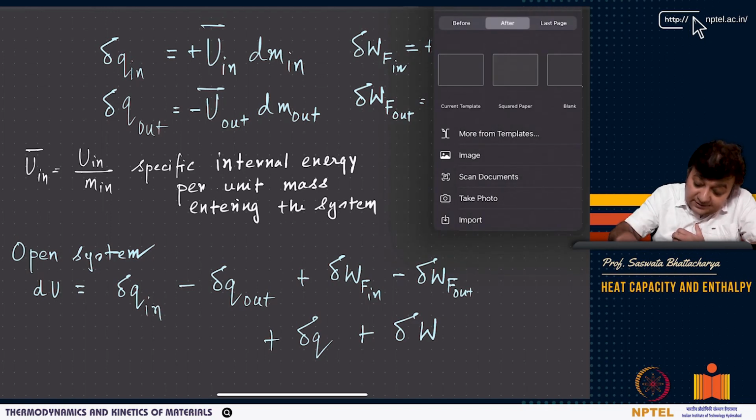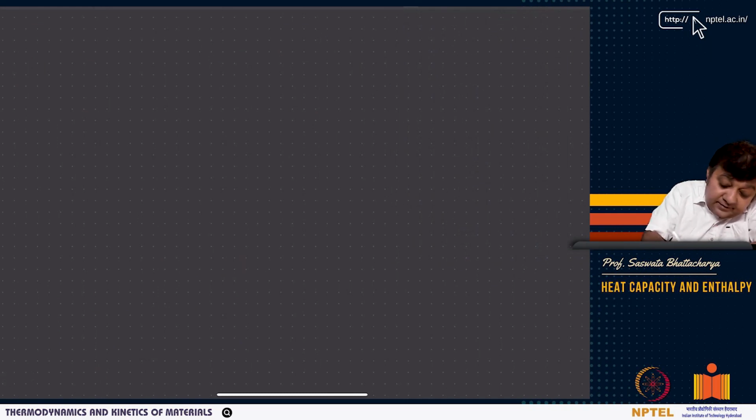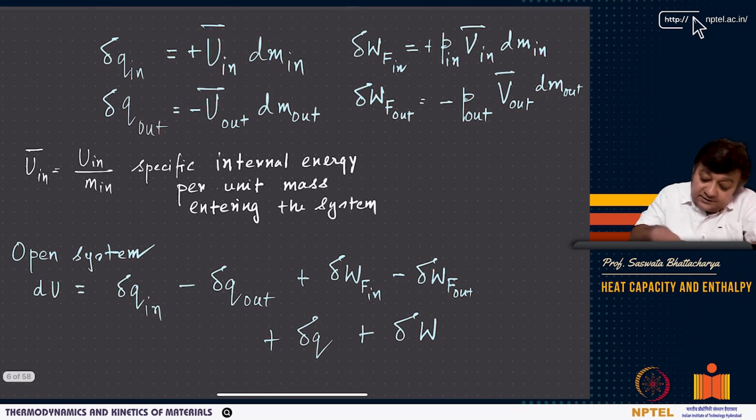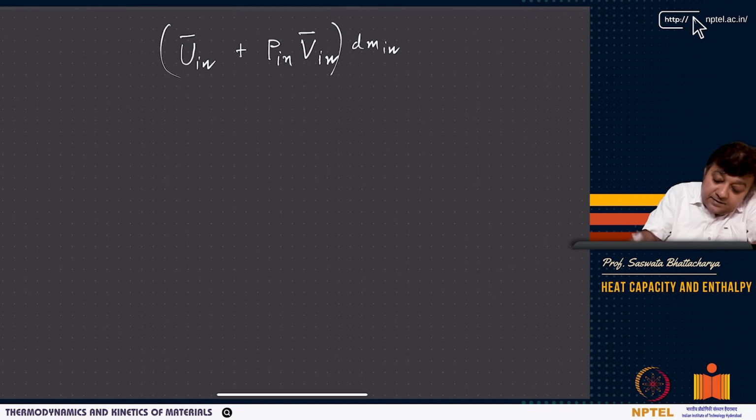In the flow that is coming in, you have U bar in, that is the U bar inlet, plus P in, V bar in, dn in, right?